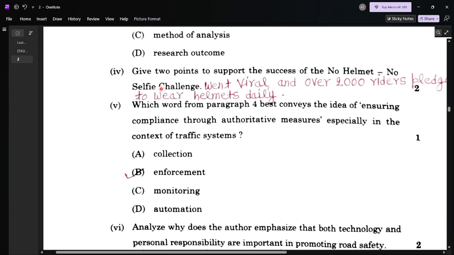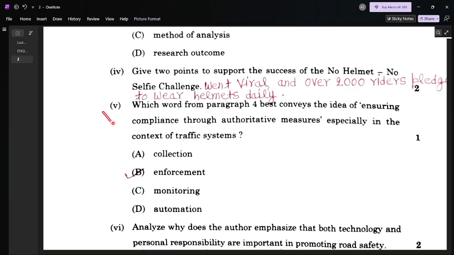Question number 4: give 2 points to support the success of the No Helmet, No Selfie challenge. It went viral and over 2,000 riders pledged to wear helmets daily.